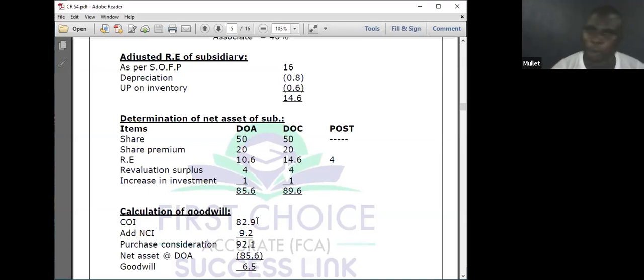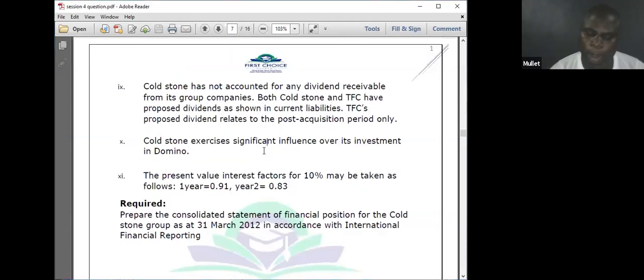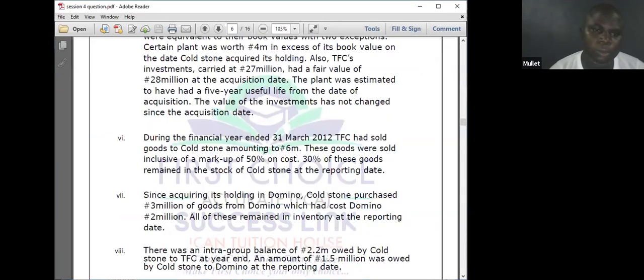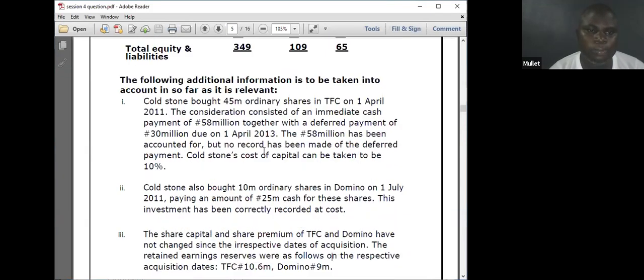I will now go to information 2. Let me share the question to see what information 2 says. Additional information 2. Coastal also bought 10 million ordinary shares in Domino on 1st July 2011.